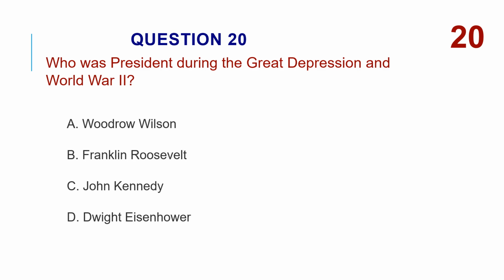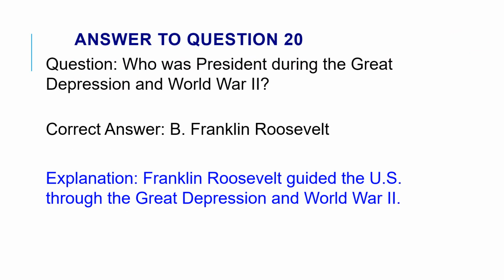Who was president during the Great Depression and World War II? A, Woodrow Wilson. B, Franklin Roosevelt. C, John Kennedy. D, Dwight Eisenhower. The correct answer is B, Franklin Roosevelt. Franklin Roosevelt guided the U.S. through the Great Depression and World War II.